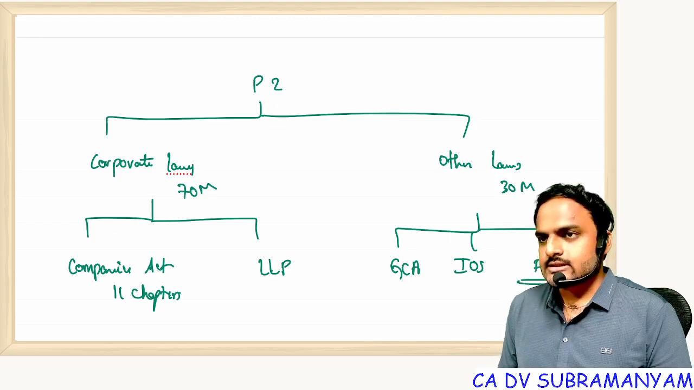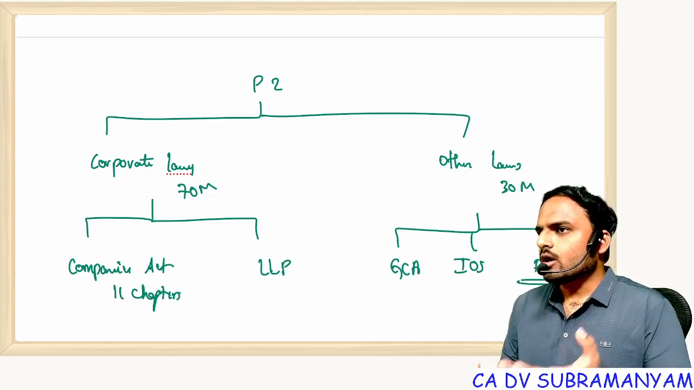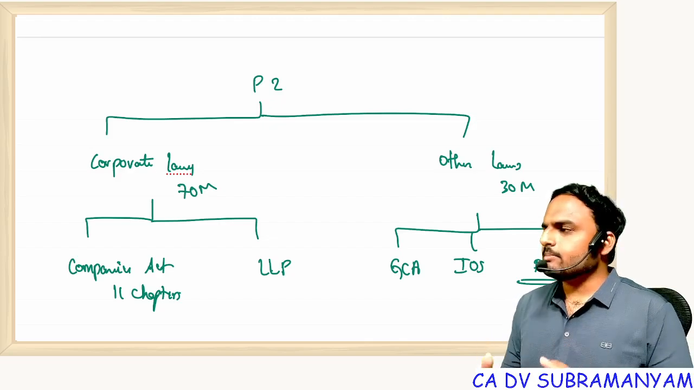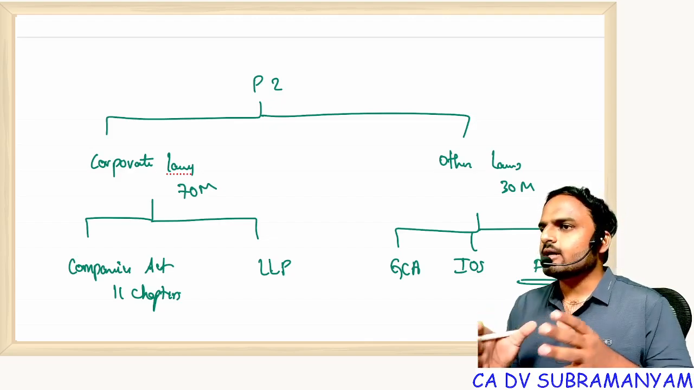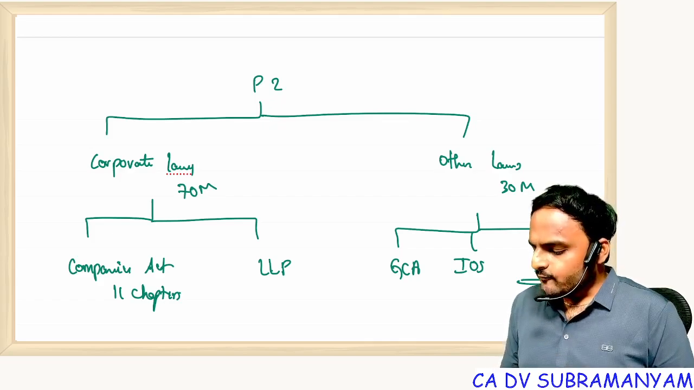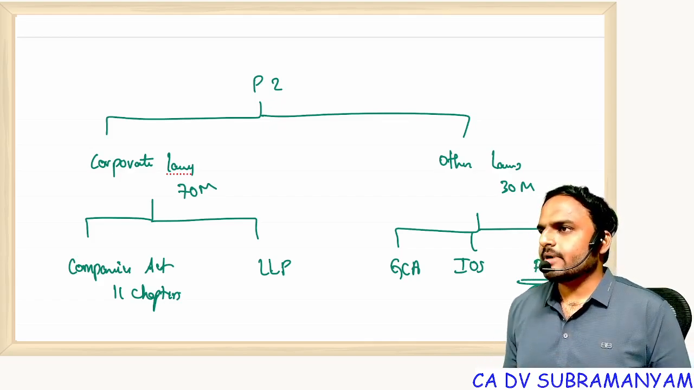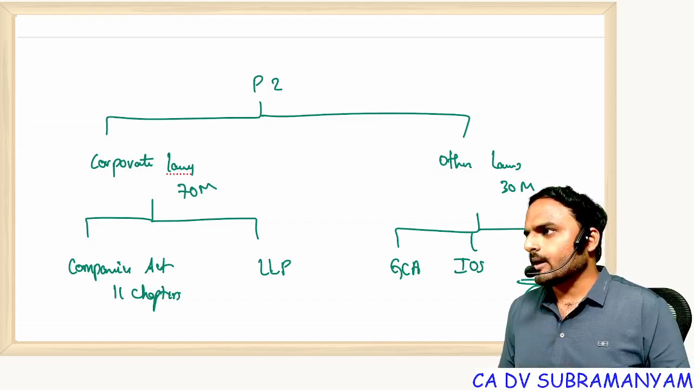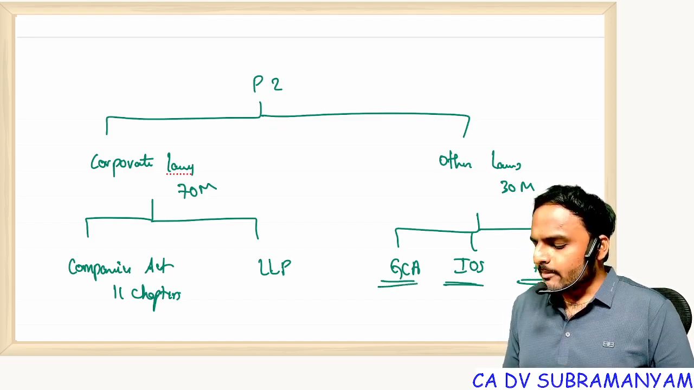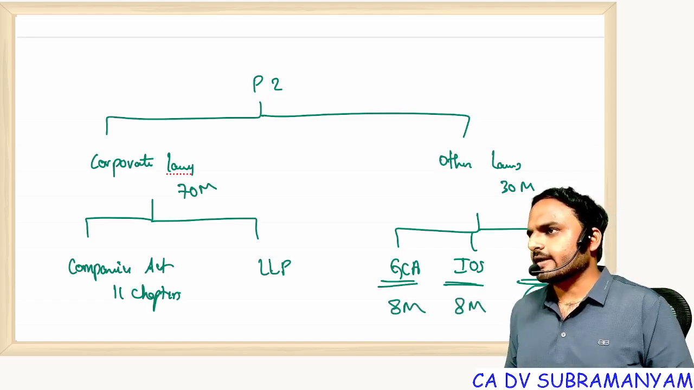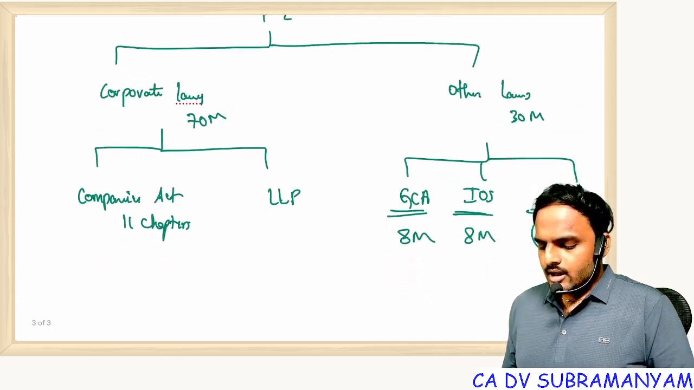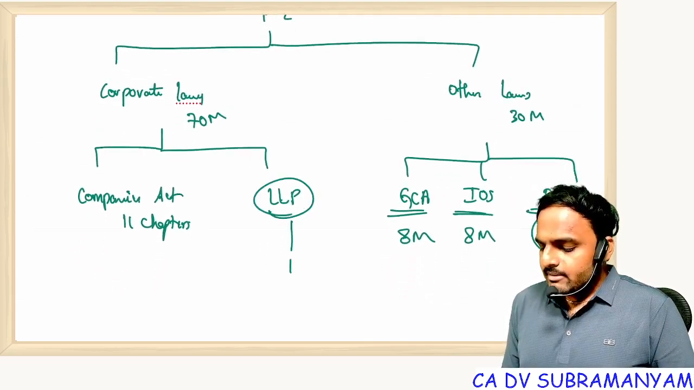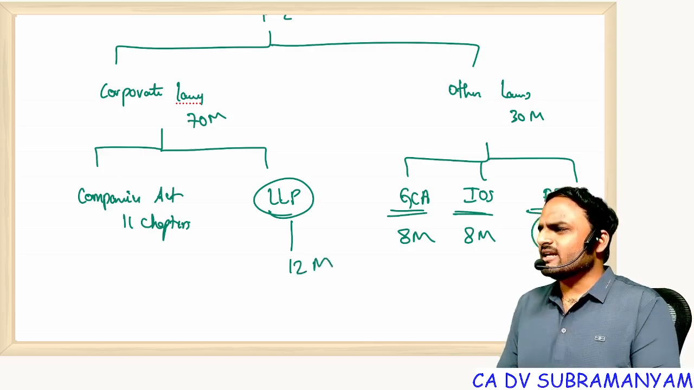In the last three attempts, when I went through the MTP papers as well as the question papers, a minimum of 14 marks came from FEMA. From General Clauses and Interpretation of Statutes, we get a minimum of 8 marks. From LLP also we get a minimum of 12 marks. It's very easy to explain these points.